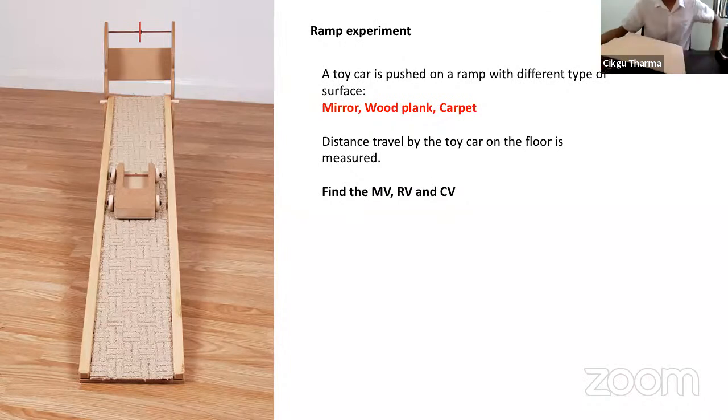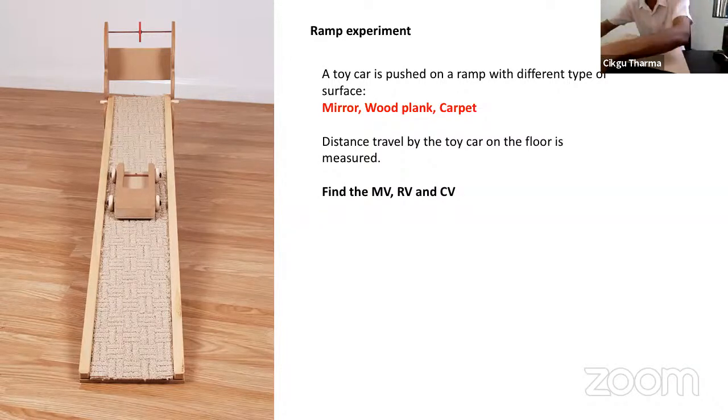A toy car is pushed on a ramp. This is the ramp, with a different type of surface. Okay, let's say I put a mirror here. Just imagine, I don't have a mirror. I place a big mirror here, and I leave the toy car here. Okay. Now I put a wood plank, plywood, on the ramp, and I leave the toy car.